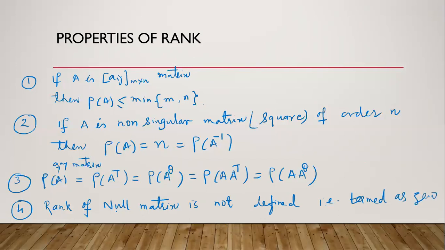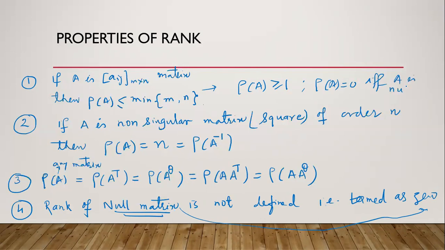So rank of null matrix is always be termed as 0. And one more thing I want to add, rank of any matrix is always greater than equal to 1. It is 0 if and only if A is null matrix. Otherwise, rank is always greater than equal to 1.